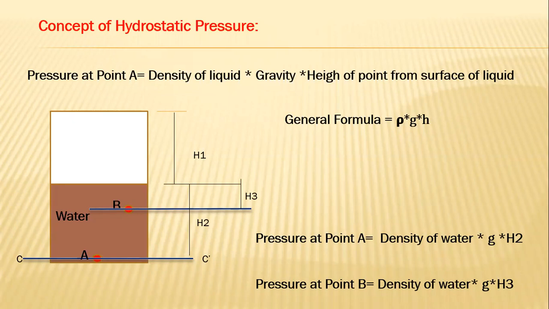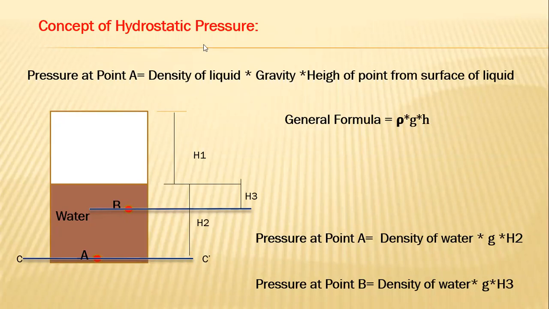What is the SI system unit for density? Kg per meter cube. What is the SI system unit for gravity? Meter per second square. And the SI system unit for height of the point from the surface of any liquid is meter. So this is the common equation, the general formula rho g h, the equation of hydrostatic pressure.